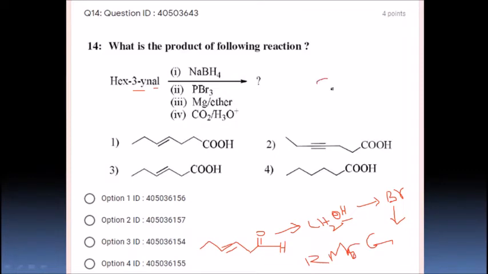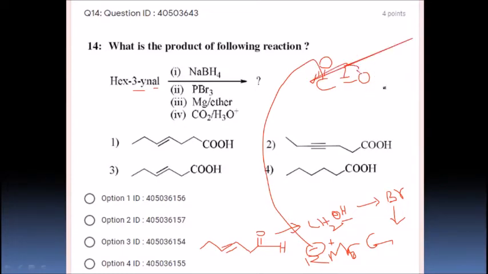When you react carbon dioxide and RMgX, RMgX is nothing but R minus and magnesium plus, and it is going to react with this carbon, and this oxygen is going to be shifted like this, giving O minus. When you do acid hydrolysis, it is going to form the acid.